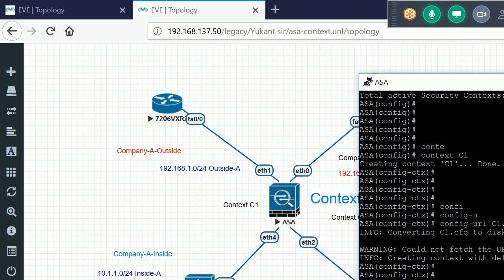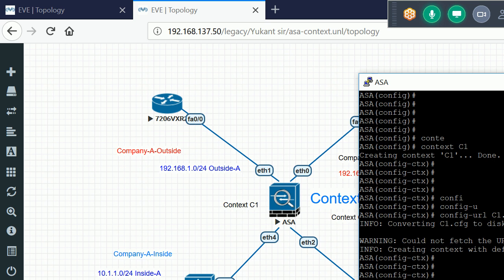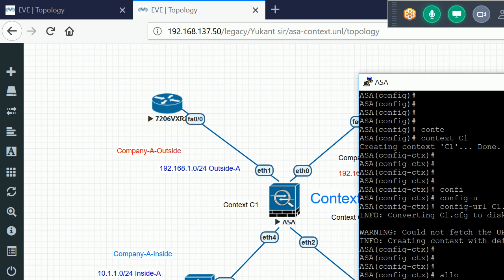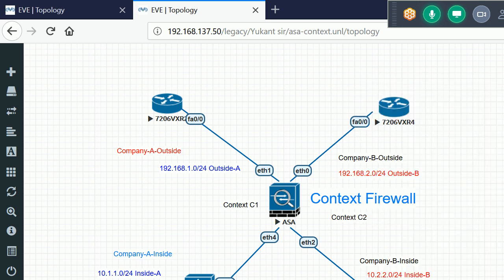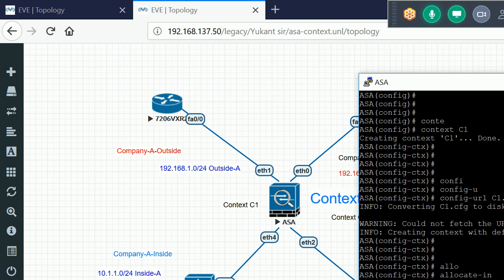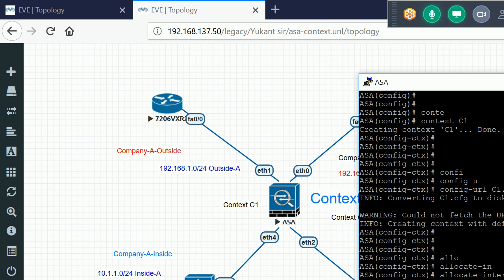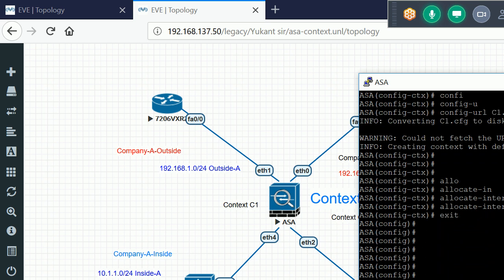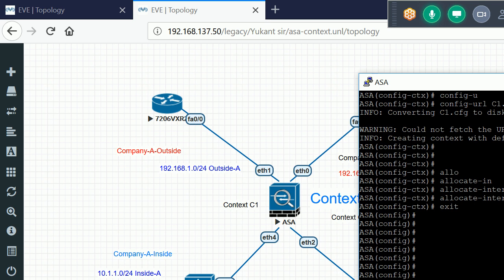I'll allocate the interfaces, allocate interfaces. So what kind of interfaces will I have? Ethernet 1, Ethernet 4. So first I use Ethernet 1. After that I use Ethernet 4. Now I again create one more context, which is context C2.